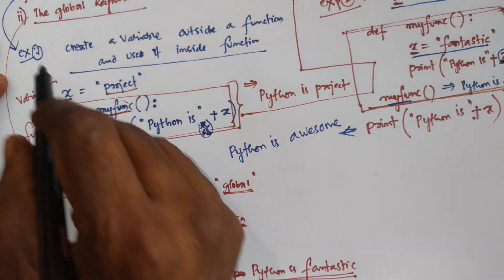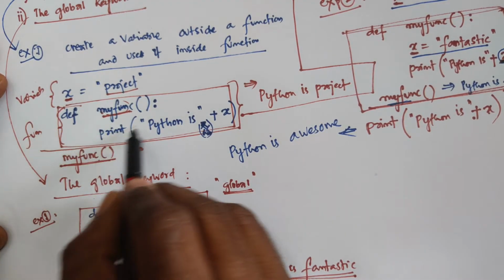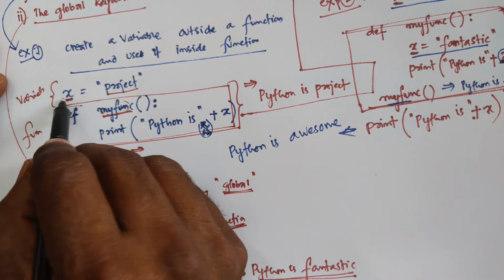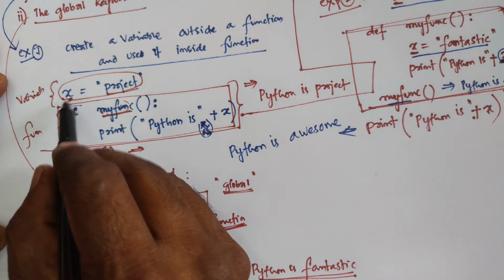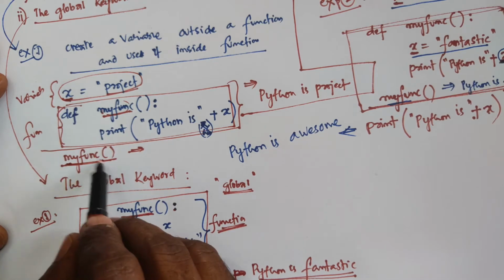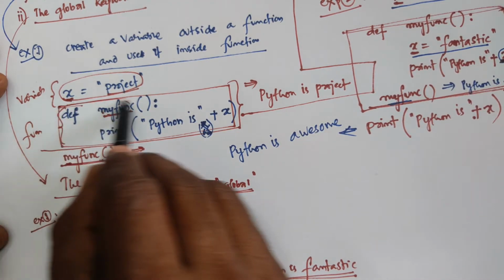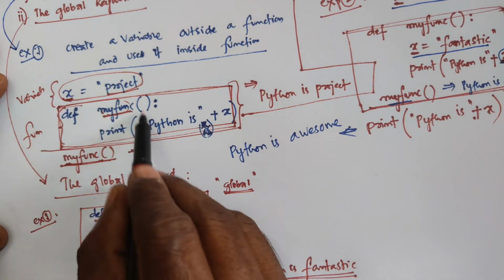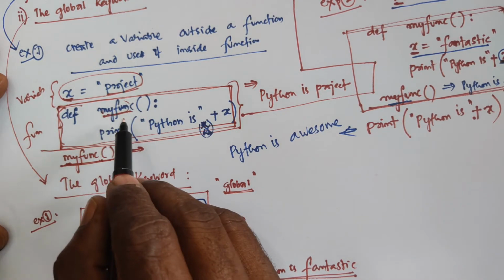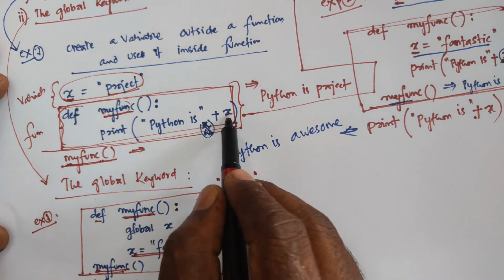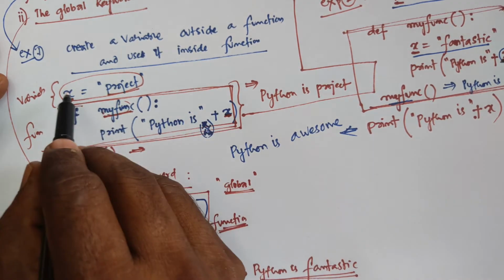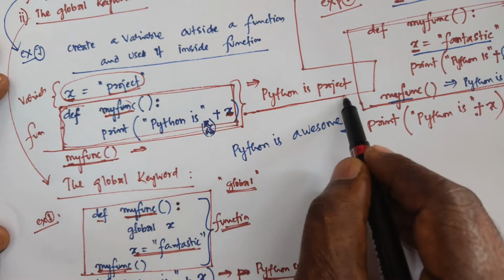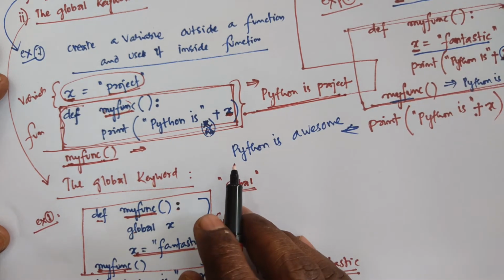For example, in example 1, within the function you do not have any variable; it is outside the function. At this moment, if you call my function, the function gives highest priority to within the function: do you have any x? No. Then it collects x from outside the function, and executes the instruction: Python is project.